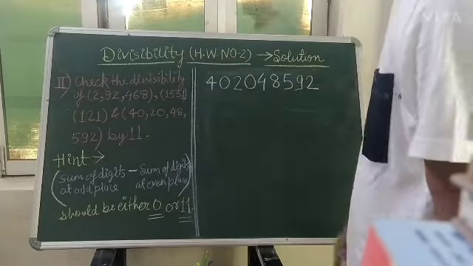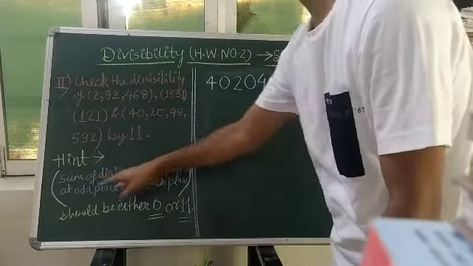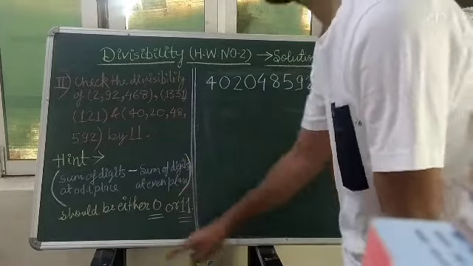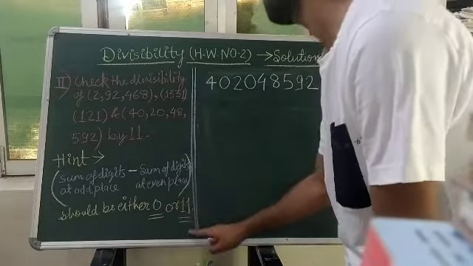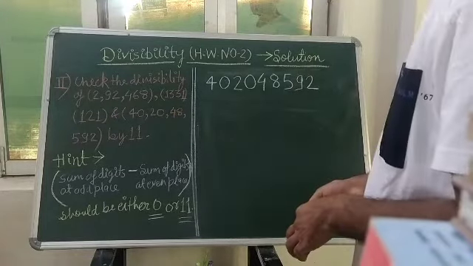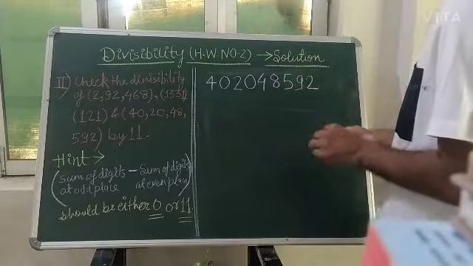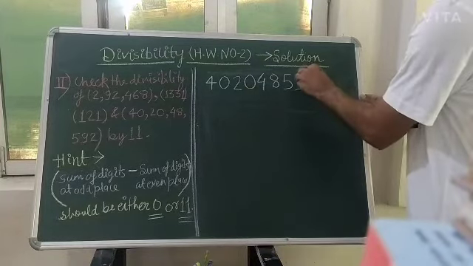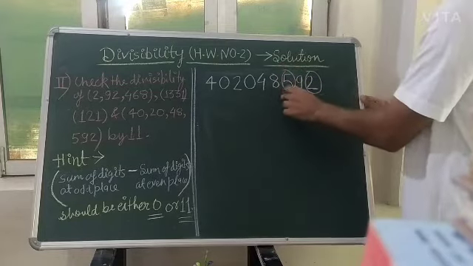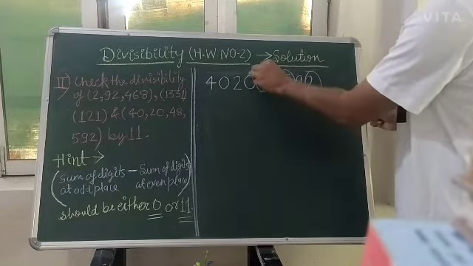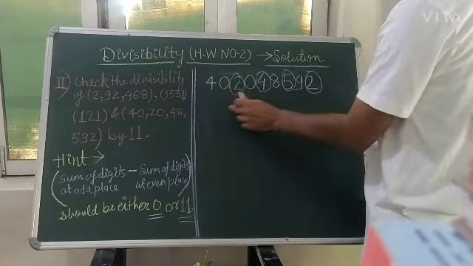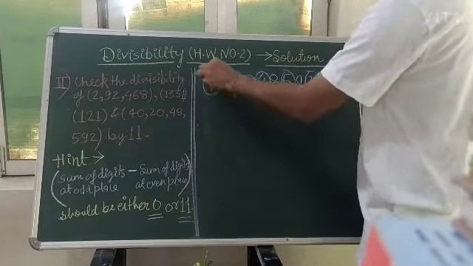So we know the rule. The rule is the sum of the digits at odd places minus the sum of the digits at even places. If it is coming equal to 0 or 11, then the number will be divisible by 11. So for that, first we select the odd place digits. Odd places will be this. This I will leave. This I will choose. This I will leave. This one I will choose. This I will leave. This one I will choose. This I will leave. And this one I will choose.